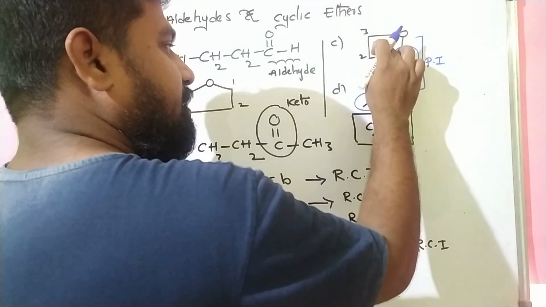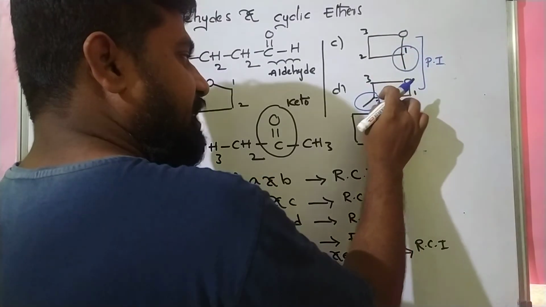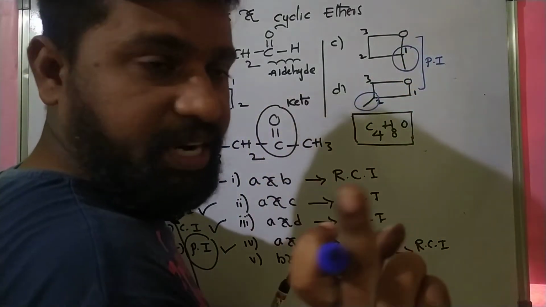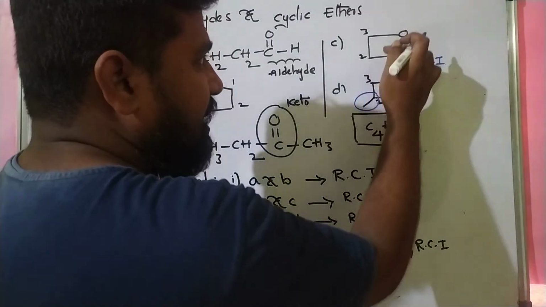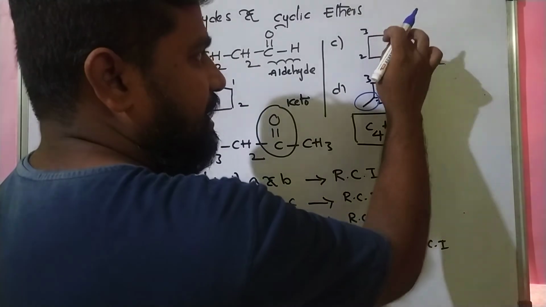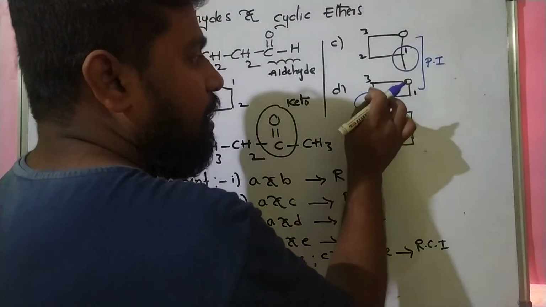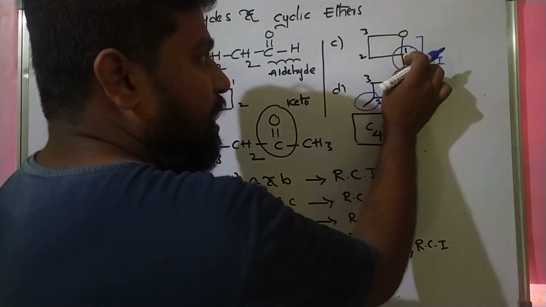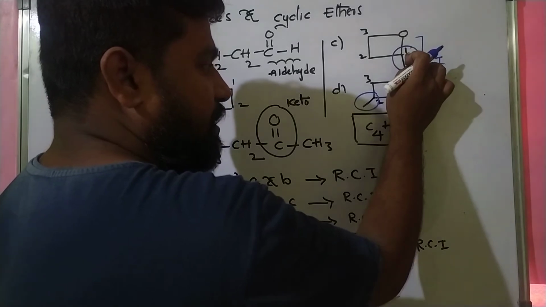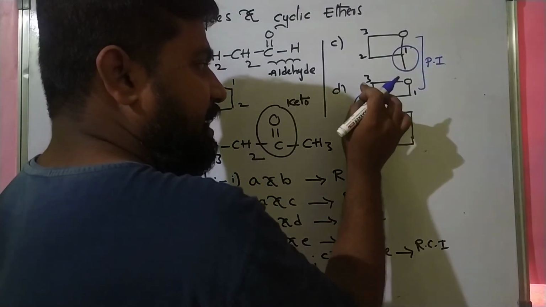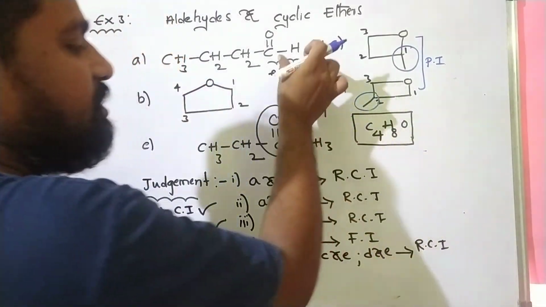Sorry, the length of parent chains are the same. Listen students, in this case and in this case, the length of the parent chain is the same, meaning a 3 carbon parent chain. Here 3 carbons, here 3 carbons. But there is a difference in the position of the alkyl substituent. Here the alkyl substituent is at the first carbon, here at the second carbon. So these are position isomers. Very wonderful example, please note this.